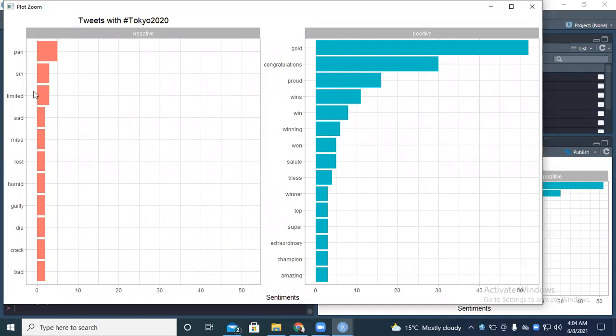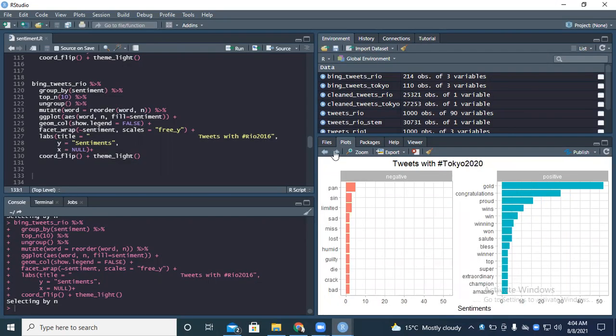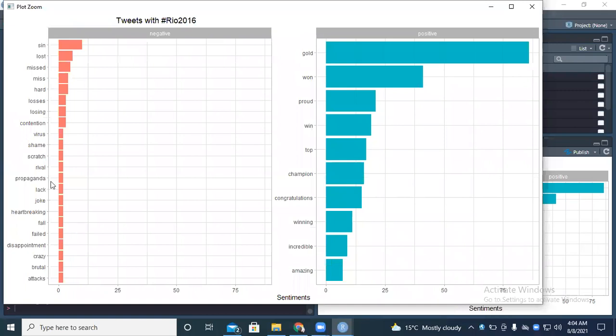Tokyo 2020, you can see these are a bit less compared to the Rio 2016, which they are actually more. Yeah, they are more.